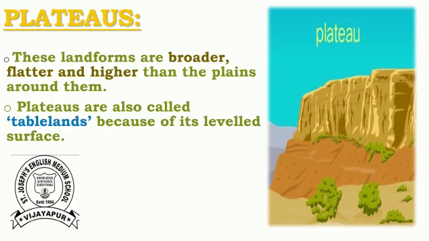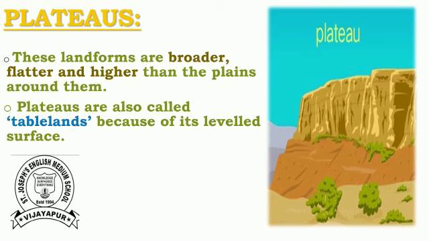Plateaus. First we read about plateaus. These landforms are broader, flatter and higher than the plains around them. Plateaus are also called tablelands.